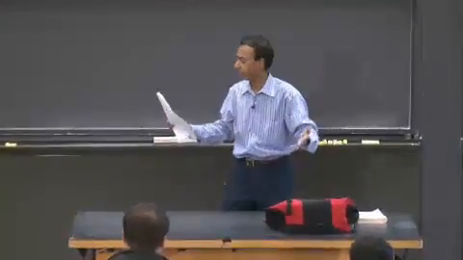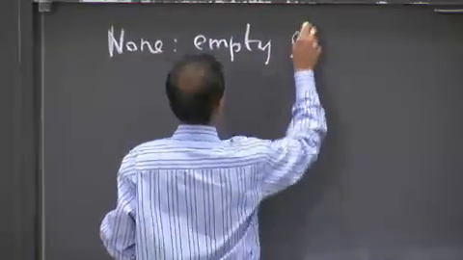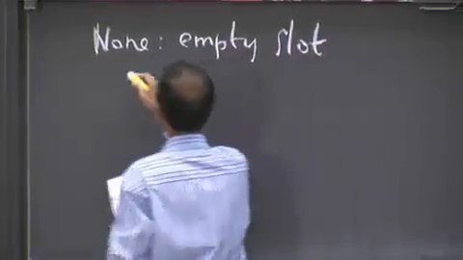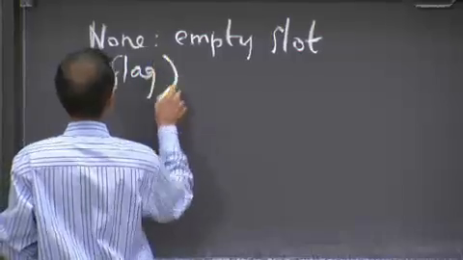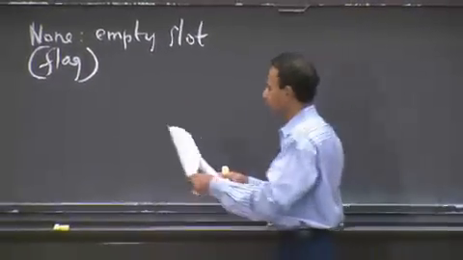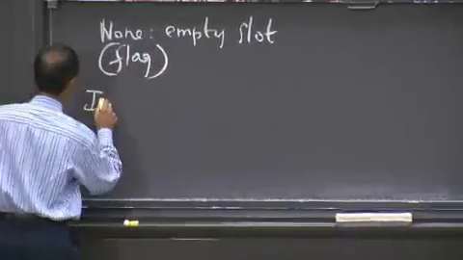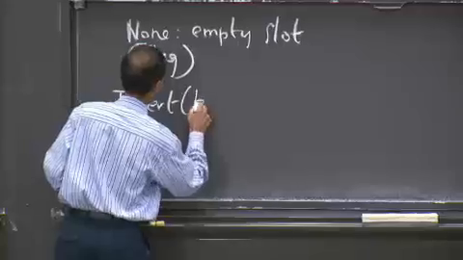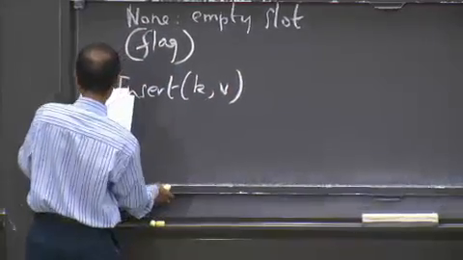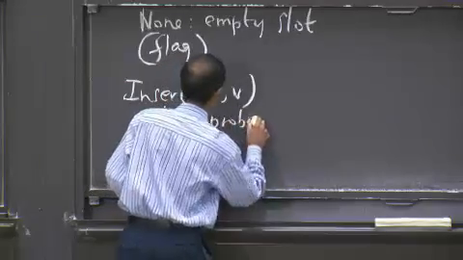None would indicate an empty slot, and you can think of this as being a flag. In the case of insert, insert k v would say keep probing. I'm not going to write the pseudocode for it.